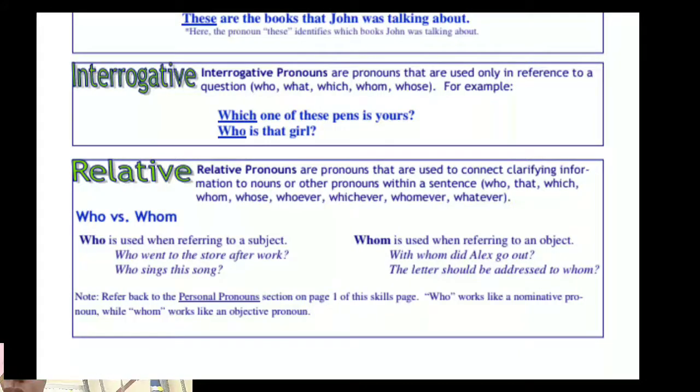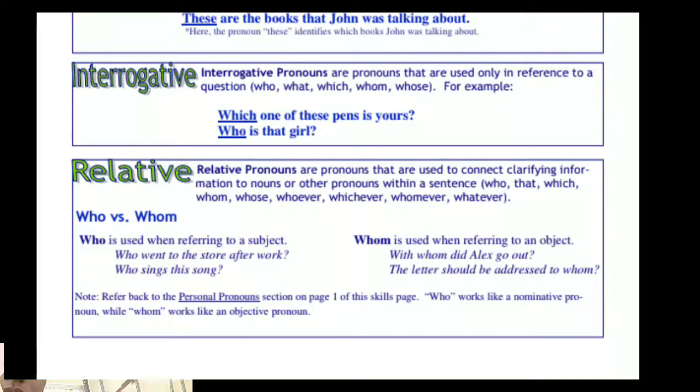Next we can see relative pronouns. Relative pronouns are pronouns that are used to connect clarifying information to nouns or other pronouns within the sentence: who, that, which, whom, whose, whoever, whichever, whomever, whatever. Here are some examples. Who is used when referring to a subject. Who went to the store after work? Who sings this song?